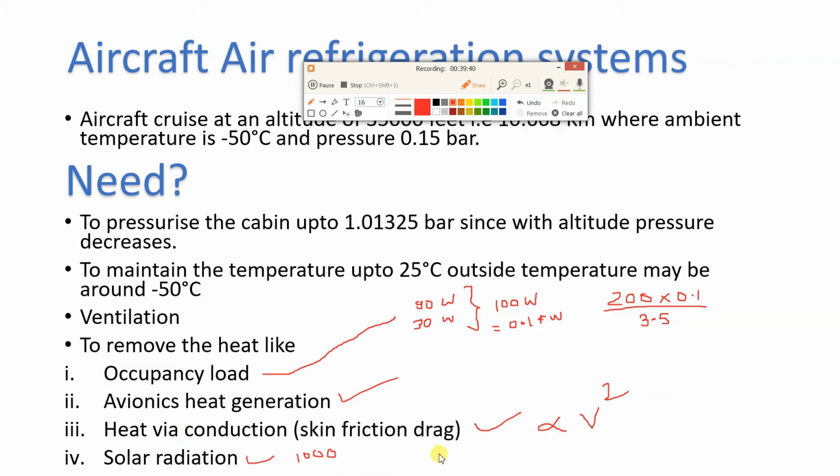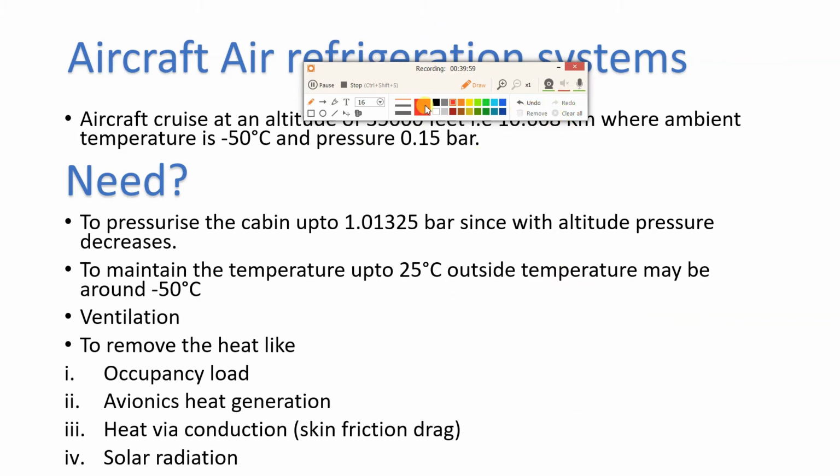Now if you consider this skin friction drag, we'll see one example, one small derivation, and based on that we'll see what is the actual temperature which we are getting at the inlet of the aircraft engine. So to understand that, I'll show the engine of the aircraft.